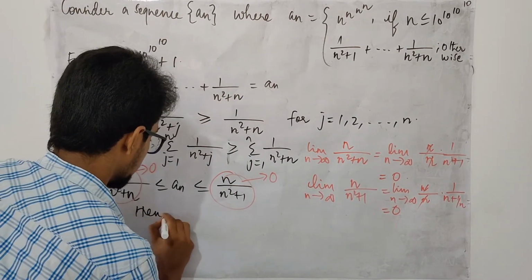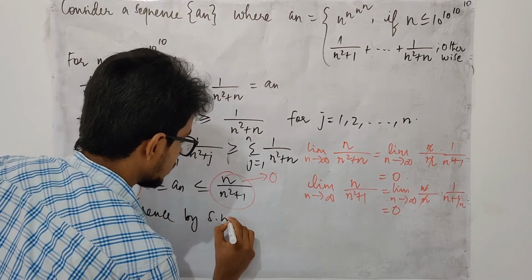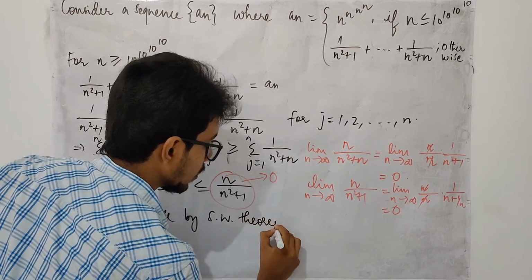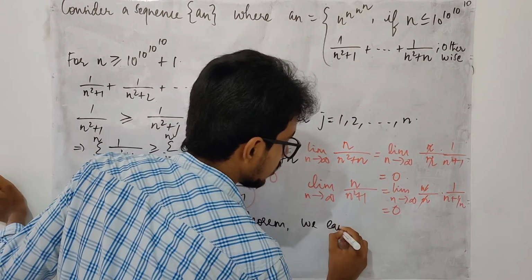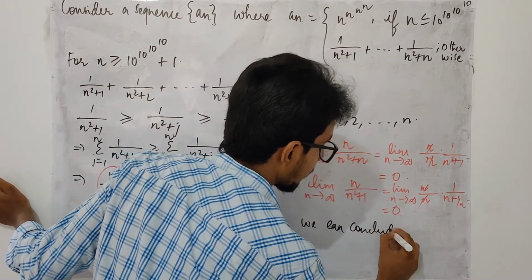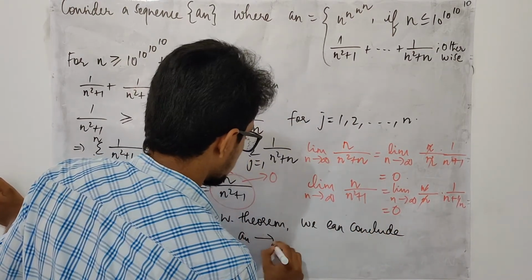Hence, by the sandwich theorem, we can conclude your a_n converges to 0.